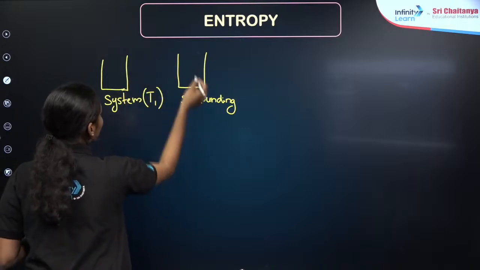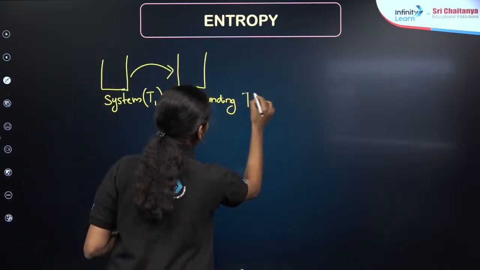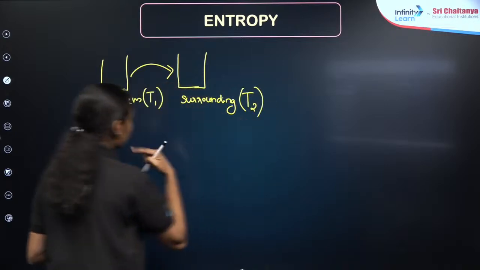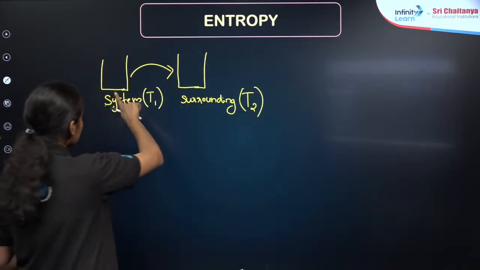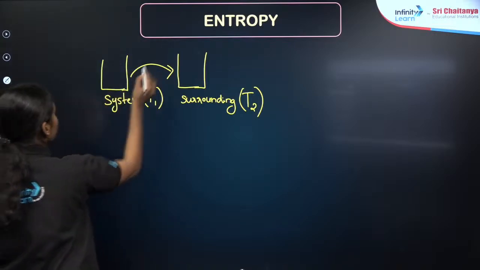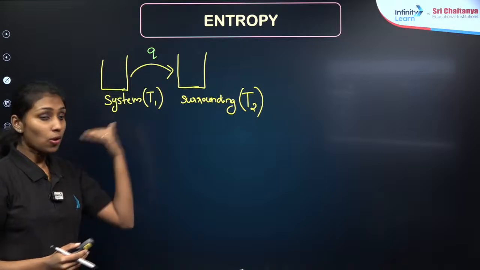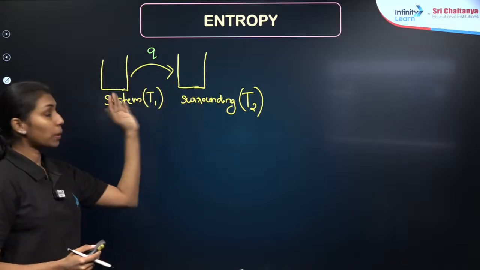For example, this will be the system, and I am assuming here this is the surroundings. So I can say that T2 will be the temperature of the surroundings. T1 is always greater than T2, so heat will flow from here to here, from system to surroundings. Q is changing here, which means the system is losing heat and the surroundings are absorbing the same heat.